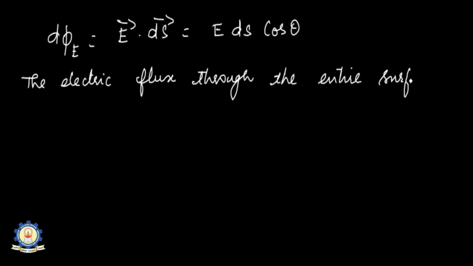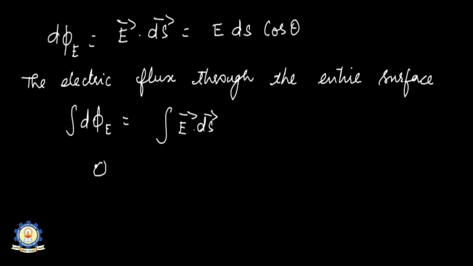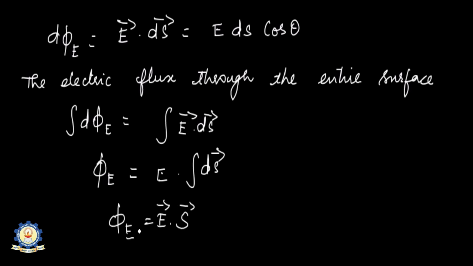Suppose I want to calculate the electric flux through the entire surface, then what should I do? I have to integrate. So integral d phi e is equal to integral E ds cos theta. I have taken E vector outside. Area is the differentiable quantity, so it is taken inside.